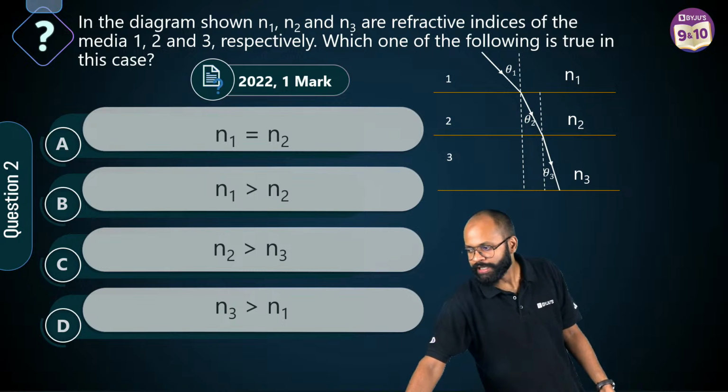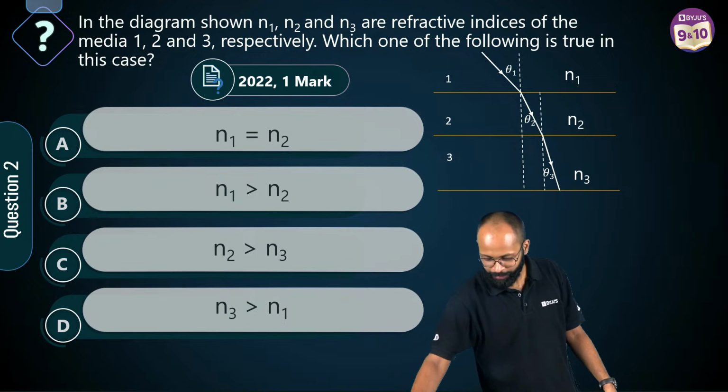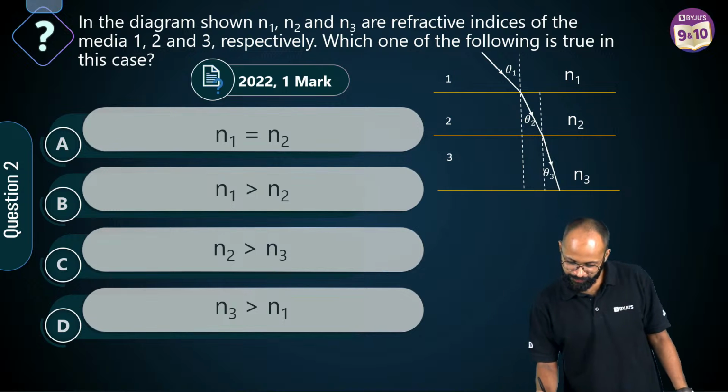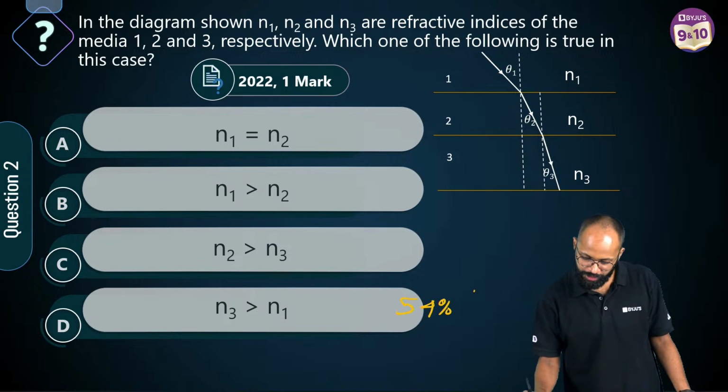And there is one more good news I'll tell you in this session. Don't worry. Option D, 54%. 54% people say option D.